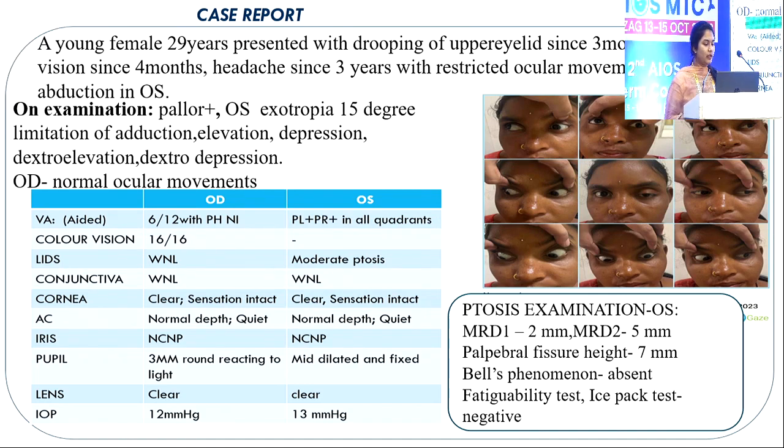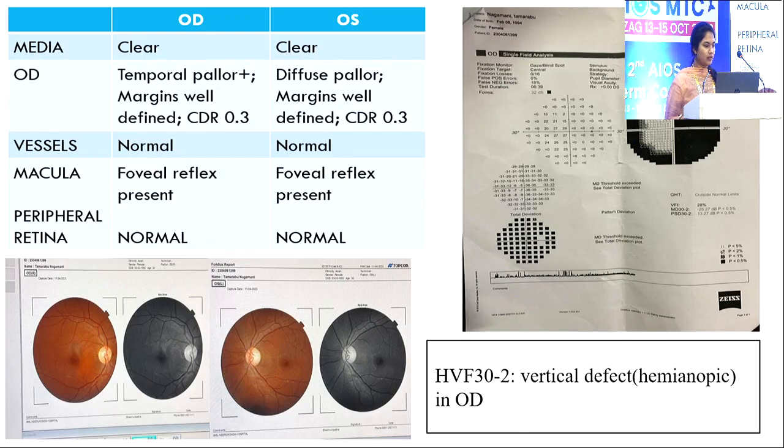Left eye visual acuity PL plus PR present in all quadrants with moderate ptosis and pupil mid dilated and fixed. Remaining anterior segment findings are within normal limits. Ptosis examination: left eye MRD1 is 2 mm, MRD2 is 5 mm, palpebral fissure height is 7 mm. Bell's phenomenon is absent. Fatigability test and ice pack test were negative.